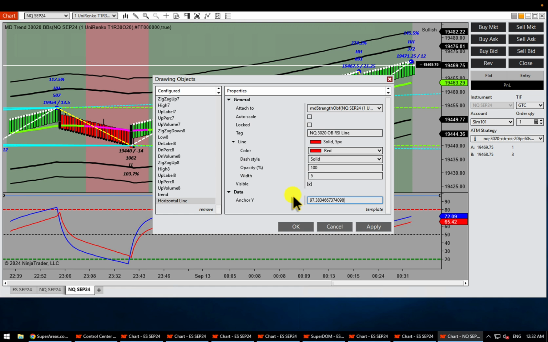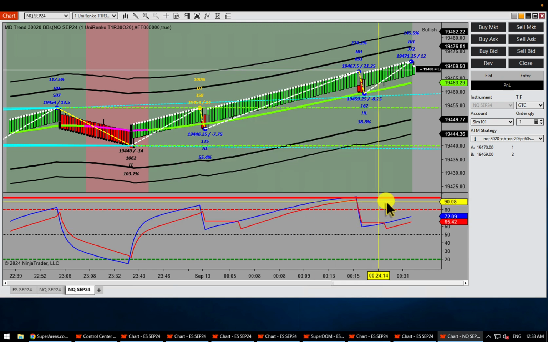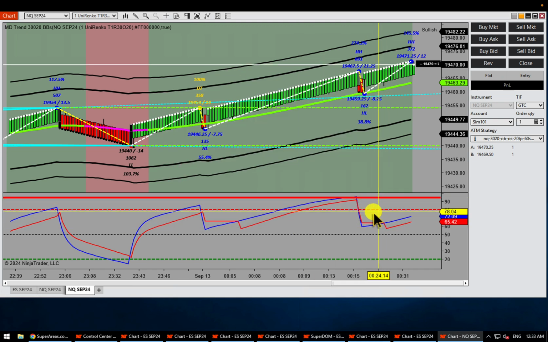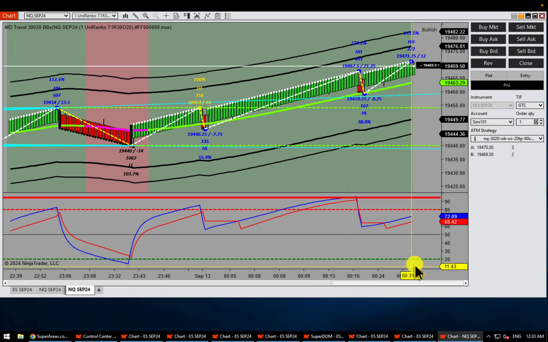Anchor Y. So I want the line to be drawn at exactly 95%. So these are the settings that I use, and I press OK. Now you have a red line. Now you have a dotted red that shows the price is starting to go and rise above 80%. Now you have a solid line of 90% right here. And you can do the same thing.